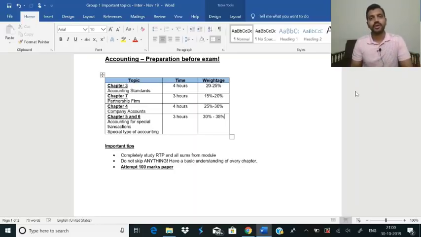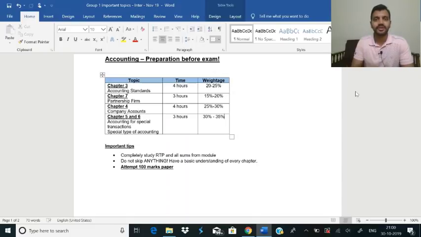You might want to cut down on these hours and do a subject which you're already strong at and have a fair bit of chance at getting 60 marks. That was basically the crux of plan B that I was mentioning, and trust me, I have applied that plan myself when I was doing my intermediate, that is IPC. It was called PCC back then. I ensured that I get exemption in auditing and pass marks in the other two subjects.